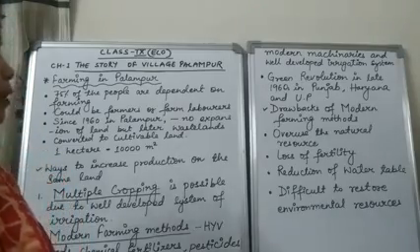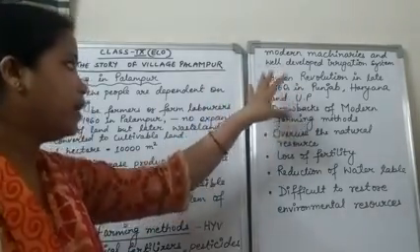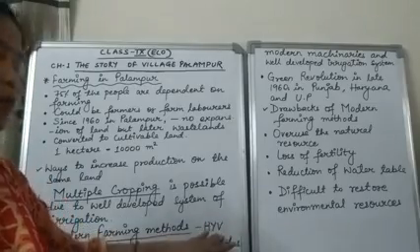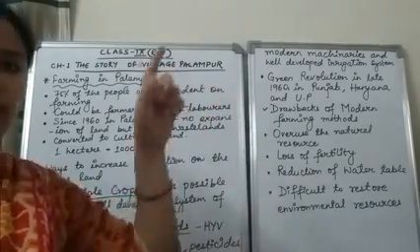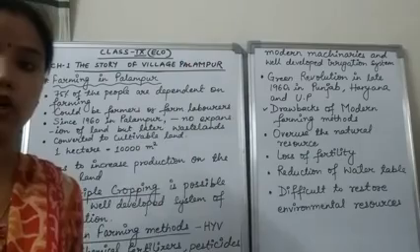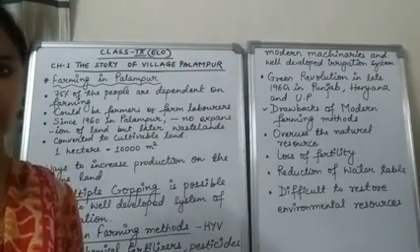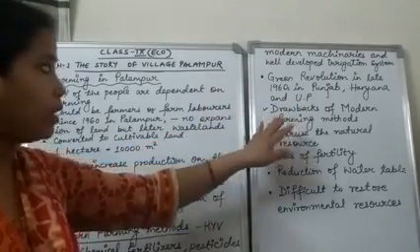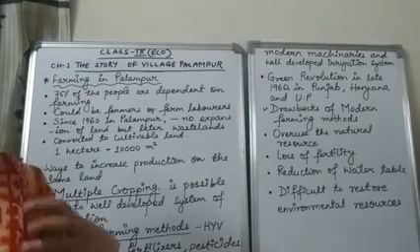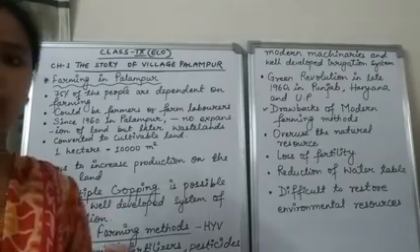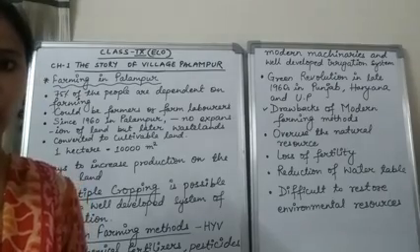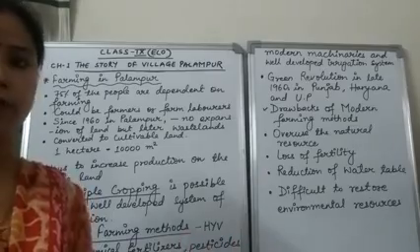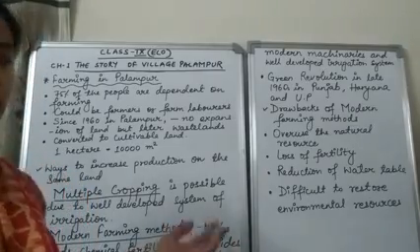When the farmers of Punjab, Haryana and UP used the HYV seeds, a huge amount of production took place, and that time was known as the Green Revolution. These HYV seeds gave the best result, a good amount of yield to the farmers.